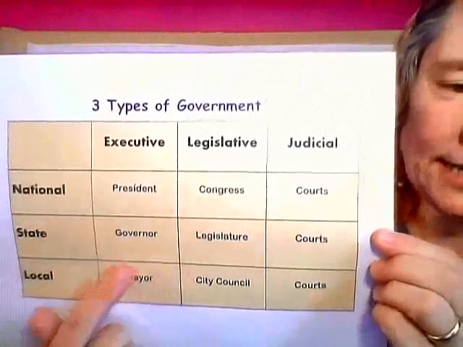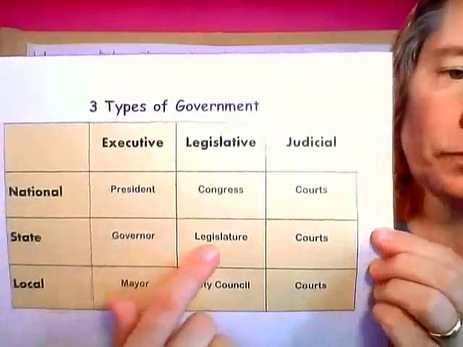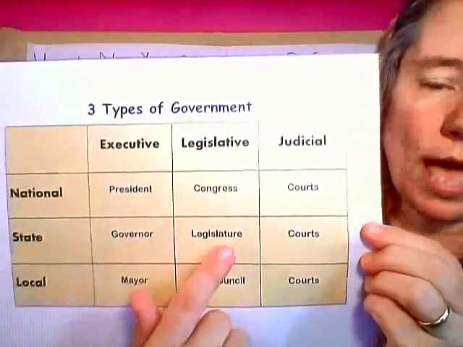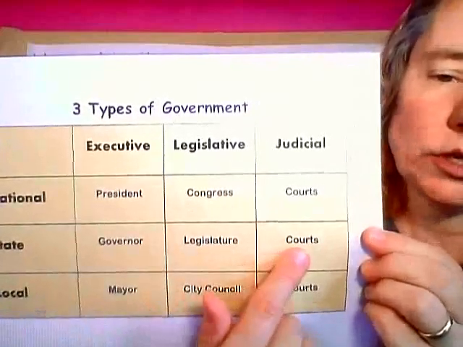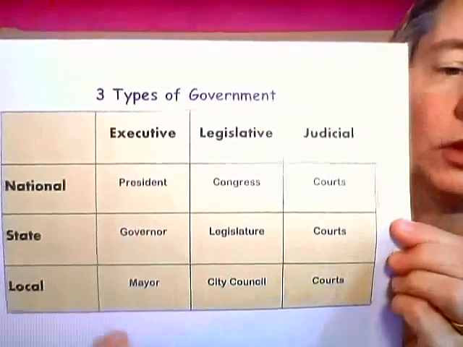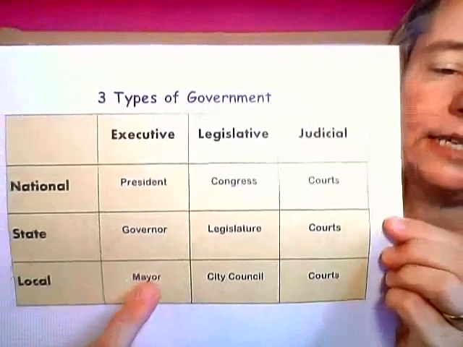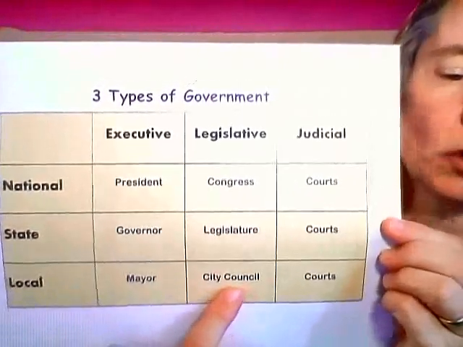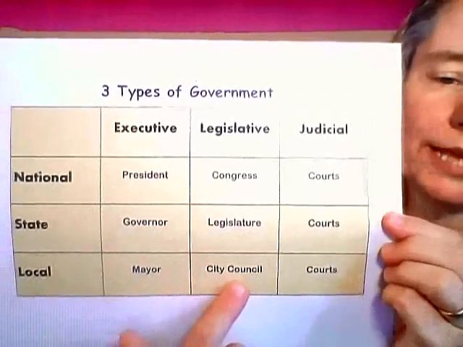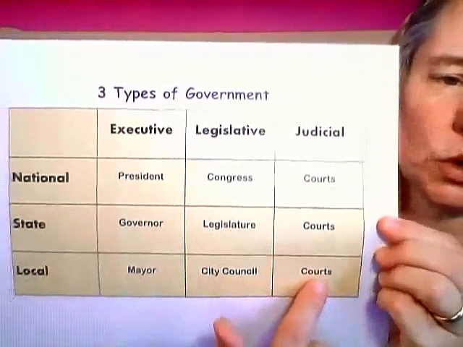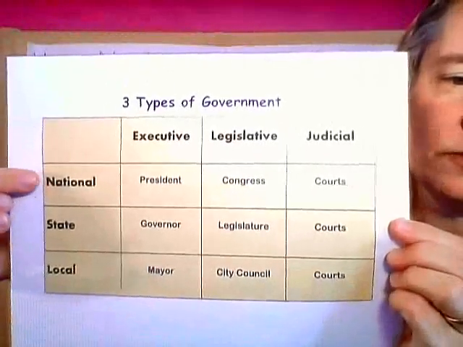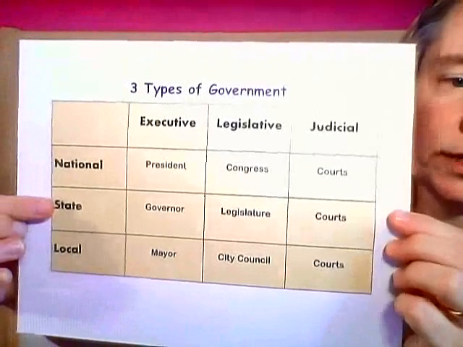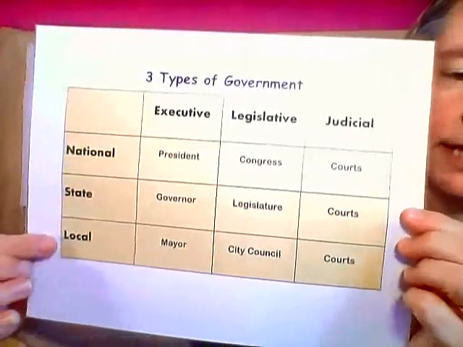And in the state, the executive branch is the governor, the legislative branch is the legislature, which is like their Congress. They have their own House and their own Senate, and their judicial branch is also the courts. At the local level, the executive branch is the mayor. The legislative is the city council, just a small group of people that make up the laws for that city. And the judicial is the court. An example of the national government is the United States of America. An example of a state is Florida. An example of the local would be the city of West Palm Beach.